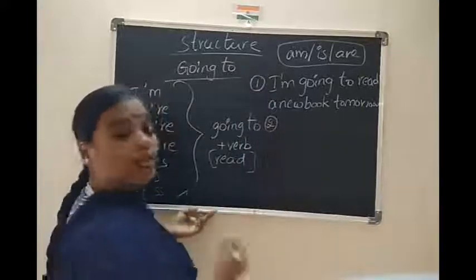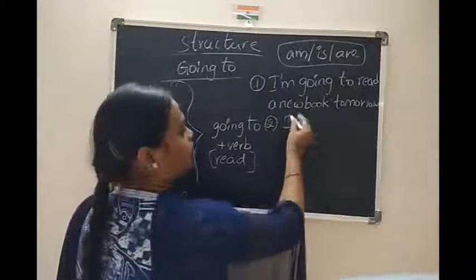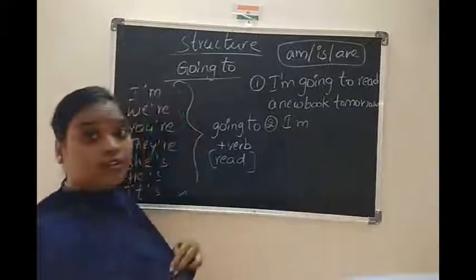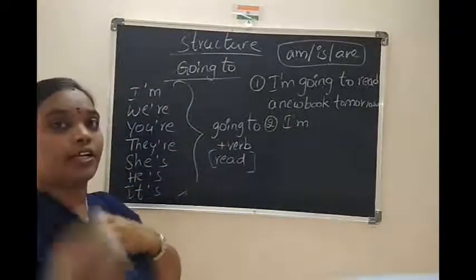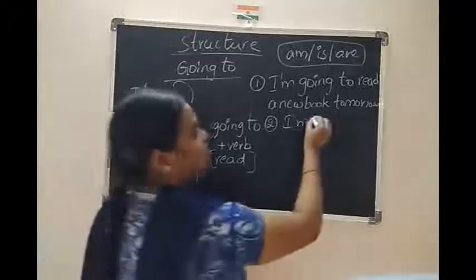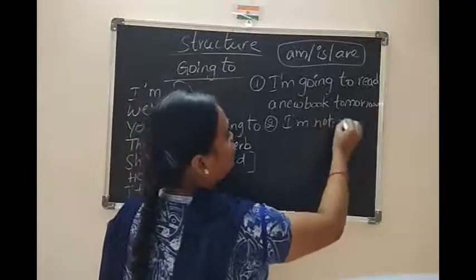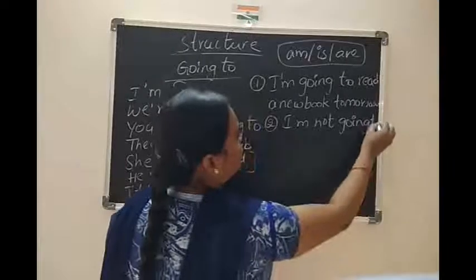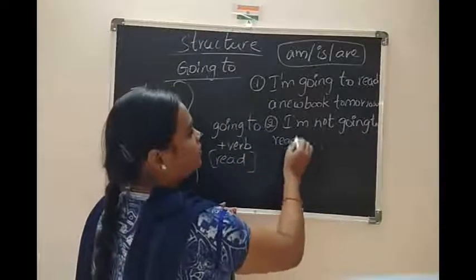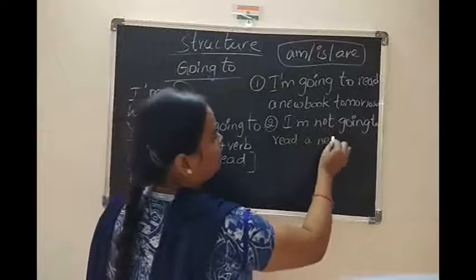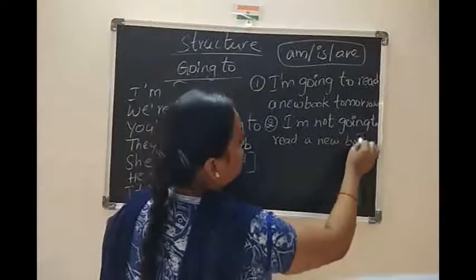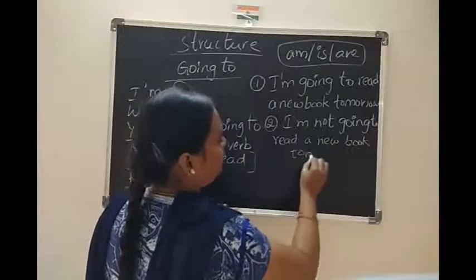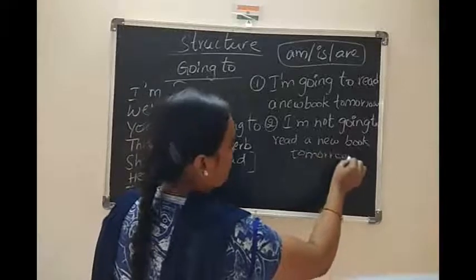Now coming to negative. Children, whenever you are writing a negative sentence, you can write in two ways. Here, see: I am not going to read a new book tomorrow. This is one way.